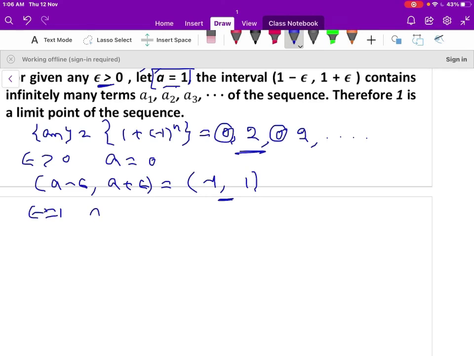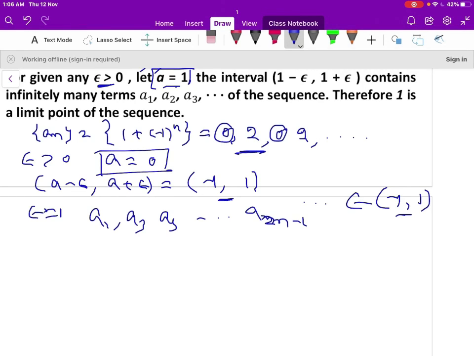Again a3 is inside the interval. Here a1, a3, a5, and so on, a2n minus 1 and so on, belong to the interval minus 1 comma 1. Therefore there are infinitely many terms of the sequence contained in this interval. Therefore a equal to 0 is a limit point of the sequence 1 plus minus 1 to the power of n. Let us check whether 2 is a limit point or not.